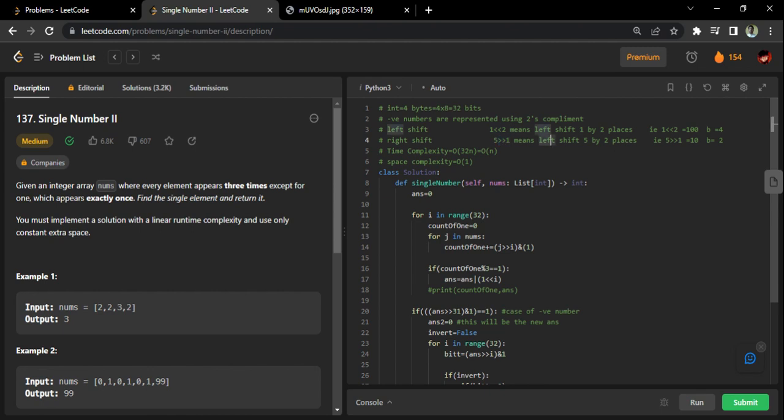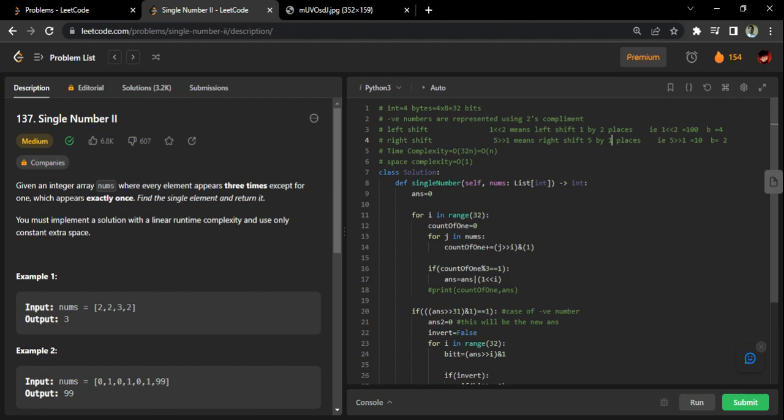Right shift 5 by 1 place. What happens is, see, 5 right shifted by 1. What is 5 basically? 5 is basically 101.